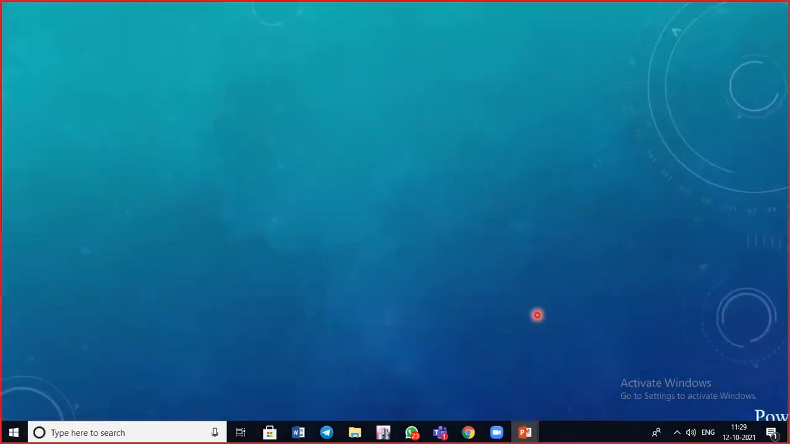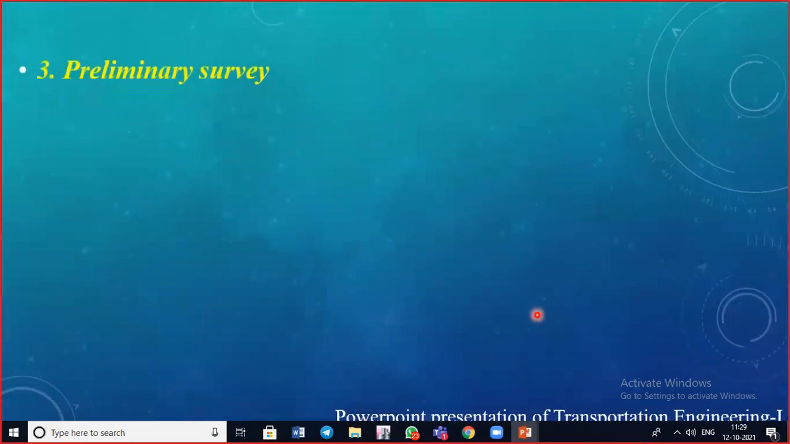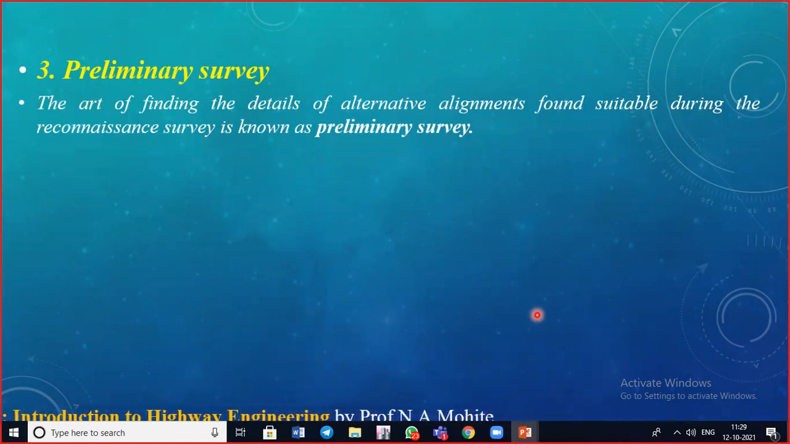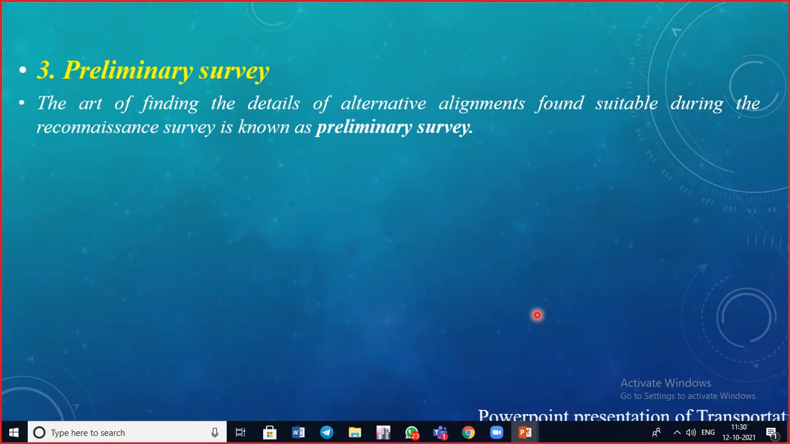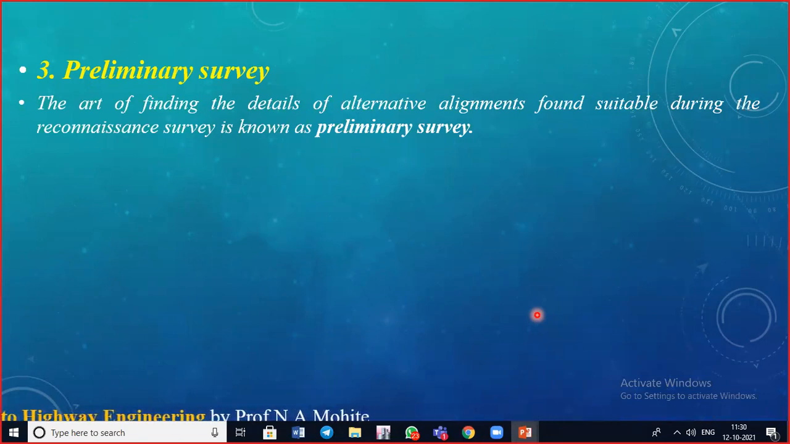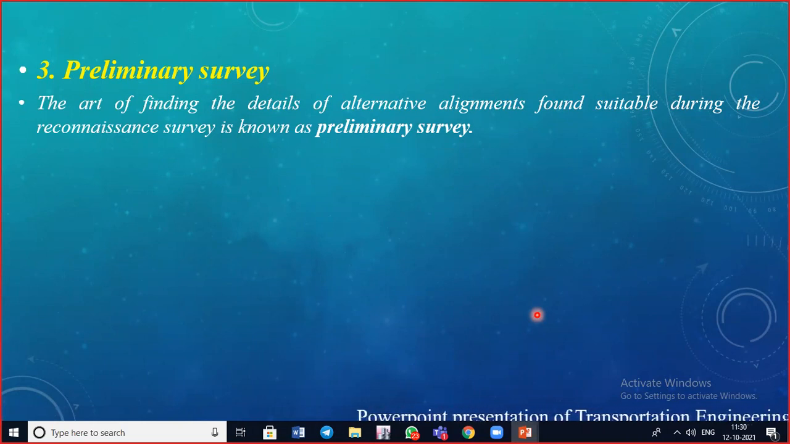Next, we are going to do the preliminary survey. The art of finding the details of alternative alignments found suitable during the reconnaissance survey is known as preliminary survey. In the reconnaissance survey, we are going to have 2 to 3 alignments, from which we are going to finalize the final alignment. Correspondingly, from this we can decide whether we can go for the accurate working. That's nothing but where the preliminary survey is done.